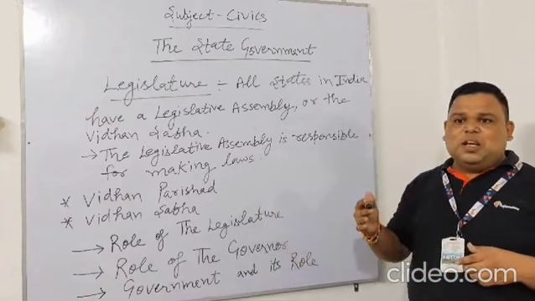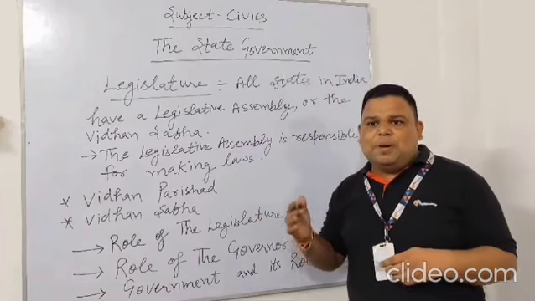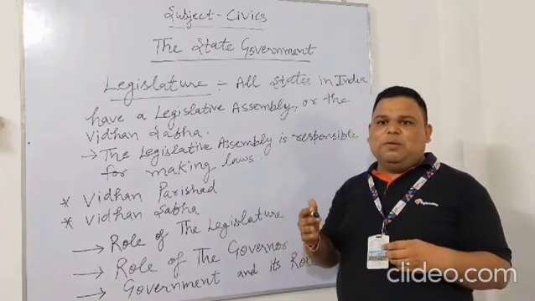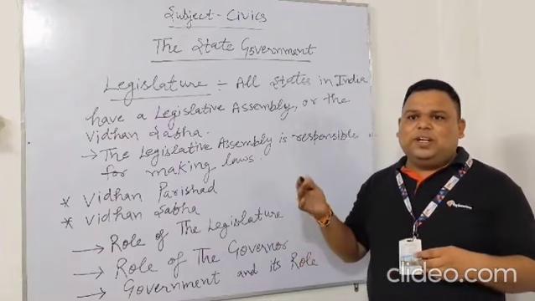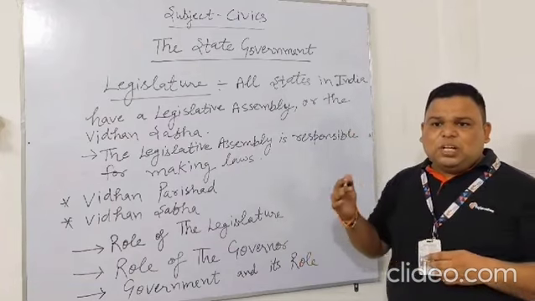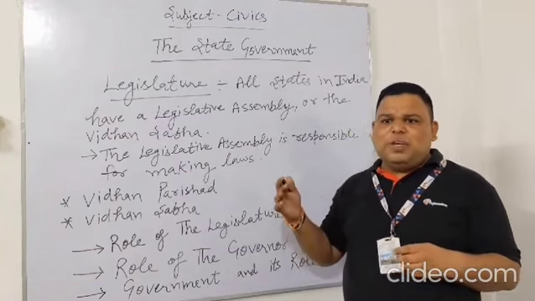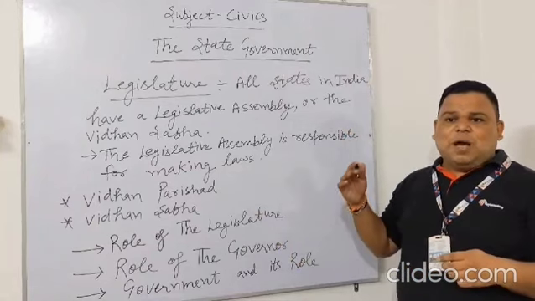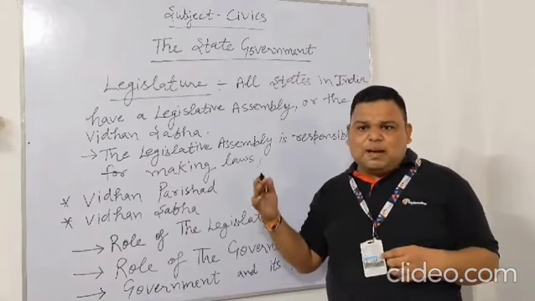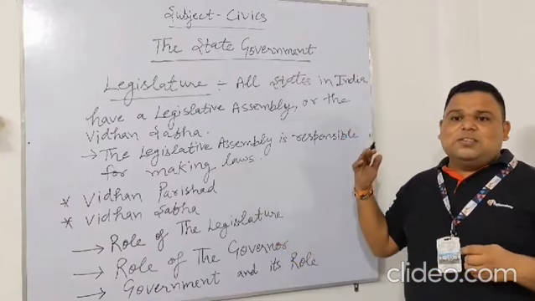Unlike the Vidhan Parishad, the Vidhan Sabha is not a permanent house. It can be dissolved by the governor before the completion of the 5 year term and fresh elections held. The term of the lower house can also be extended up to a year in case an emergency is declared. In order to become a member of the Legislative Assembly, a person has to be a citizen